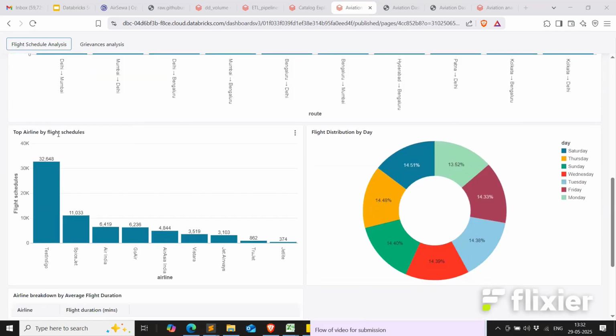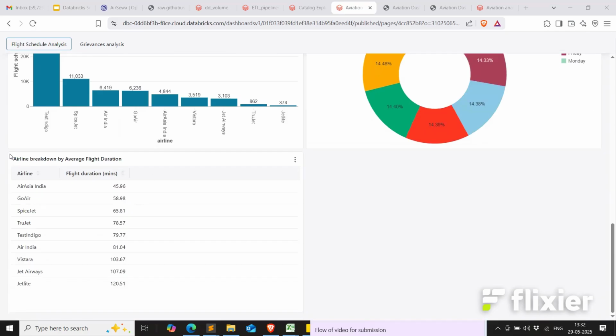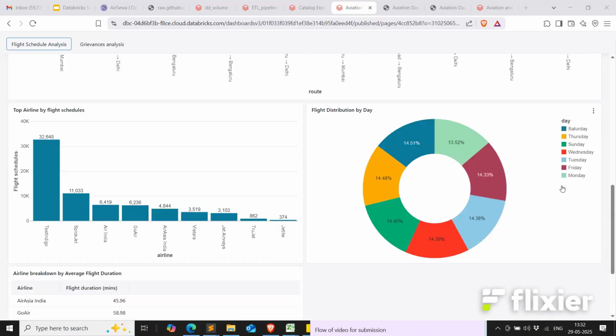Then we have the top airline by the flight schedules. As you can see, Indigo accounts for more than 45% of all the operational flights. Then we have SpiceJet, Air India, Go Air, and so on. If I move to the flight distribution by day, we can see the most people are traveling on Saturday, then Thursday, then Sunday. And most people avoid traveling on Monday as it is a work day. Then we have the airline breakdown by average flight duration. You can see here, different airlines have different flight durations. So AirAsia India usually operates shorter flights, and Jetlite operates longer flights. So that's the difference between the airlines.